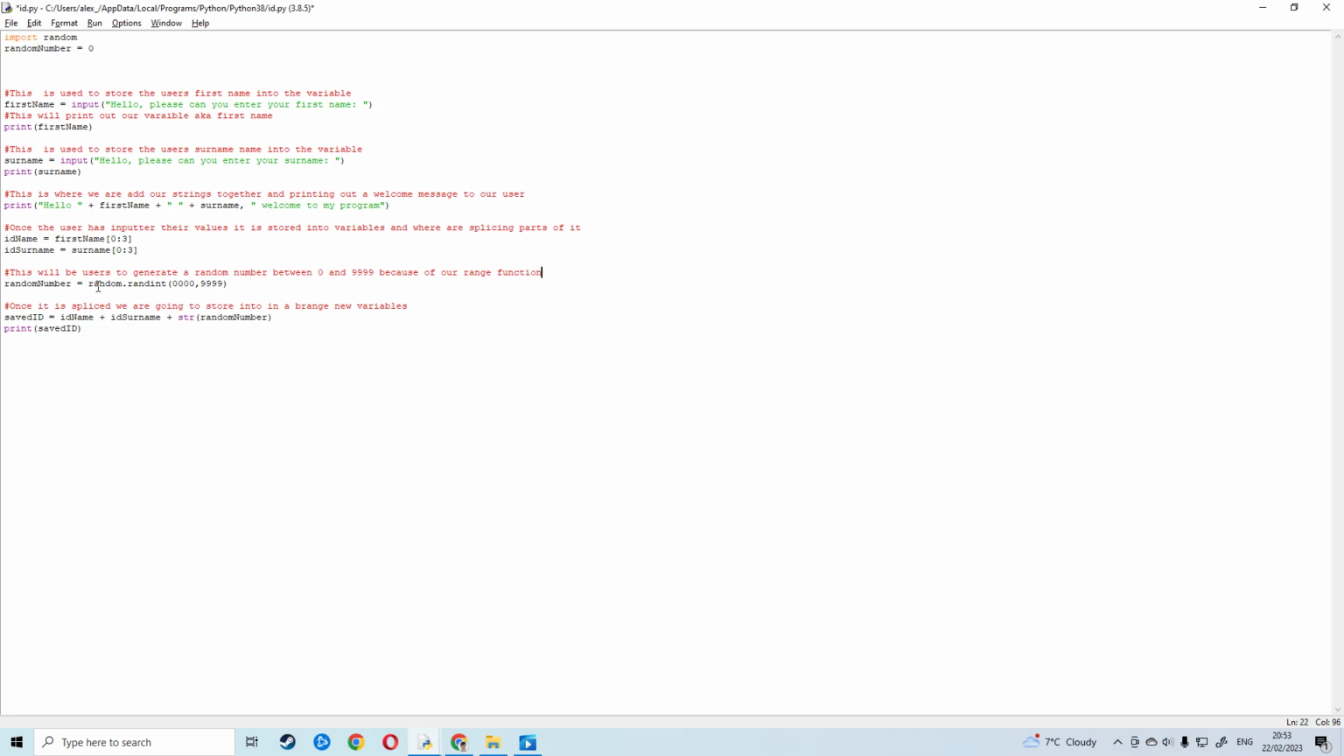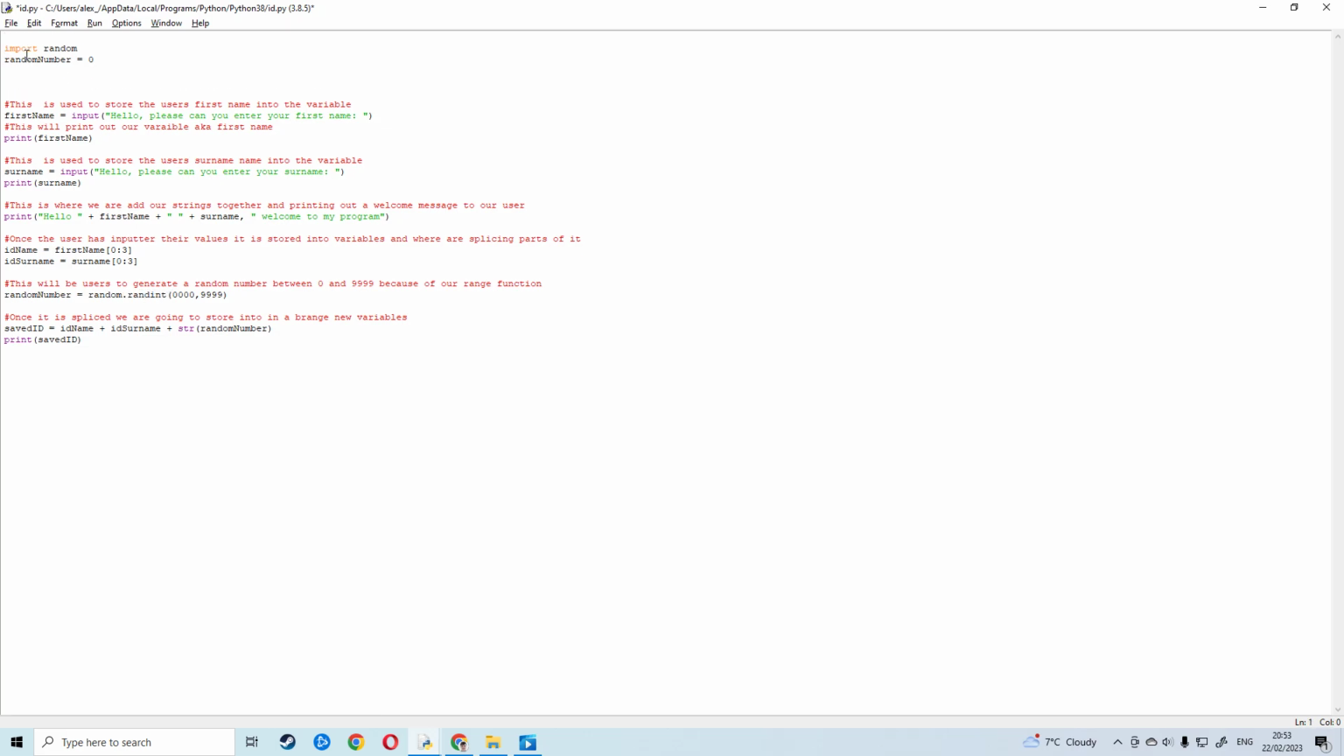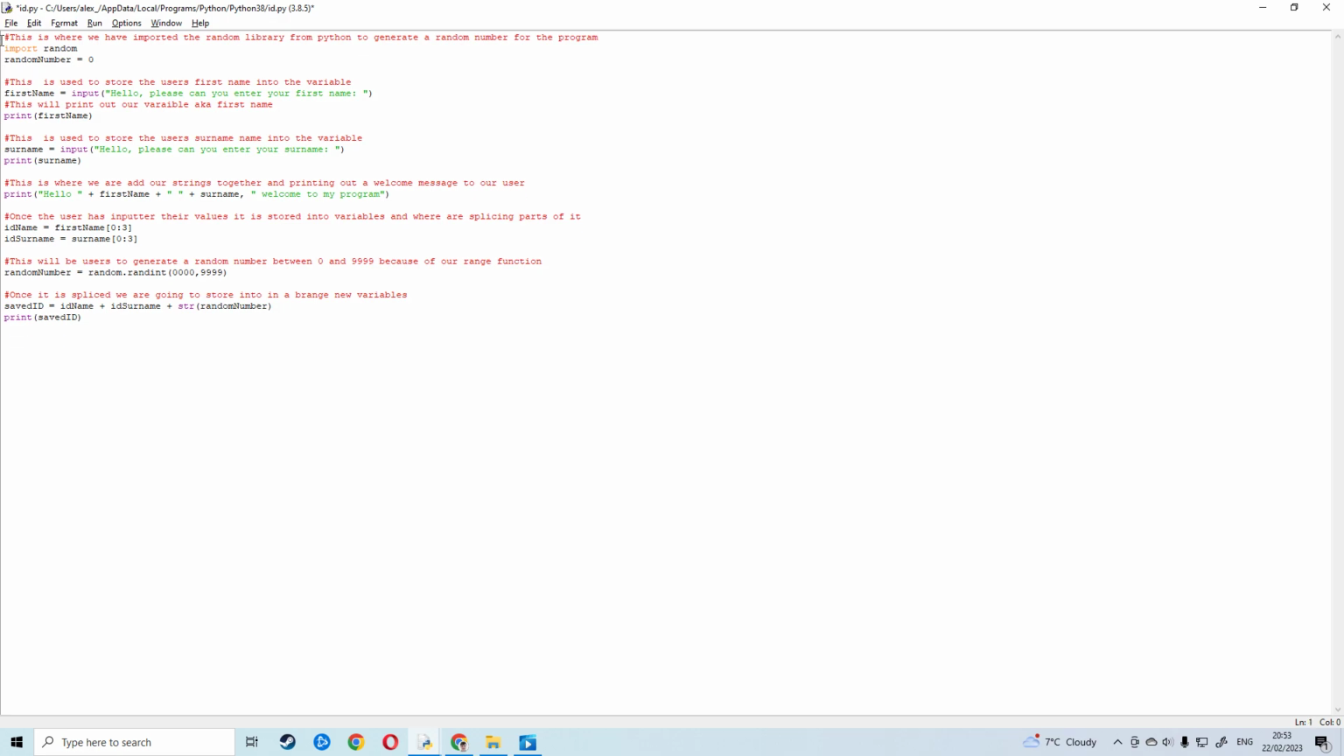And this is where it's mentioning the range, okay, and this is where we've imported the random library from Python to generate a random number for the program. Okay, and there we have it. I've done this, broke it down into separate lines.